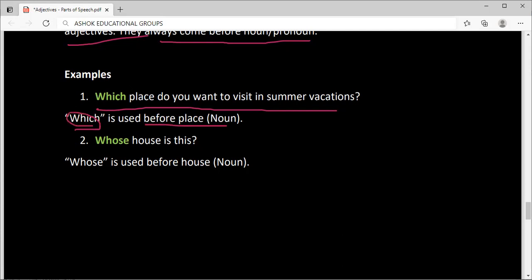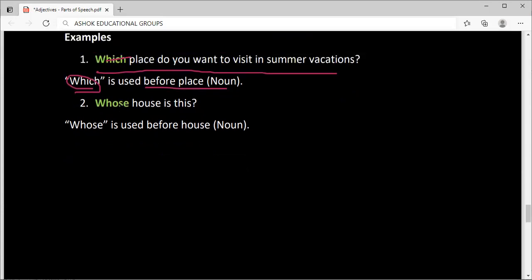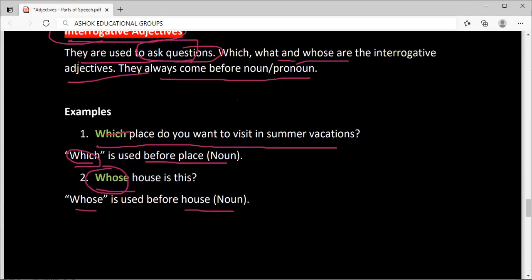So, which is adjective. Whose house is this? Whose used before the house. So whose is adjective. Here some more are there: what, why, whose, which, when, how much, how many.